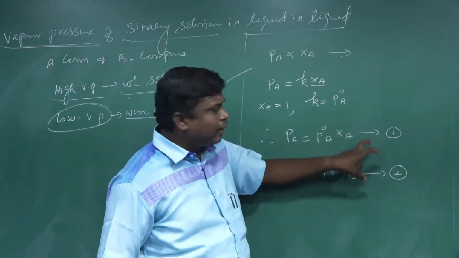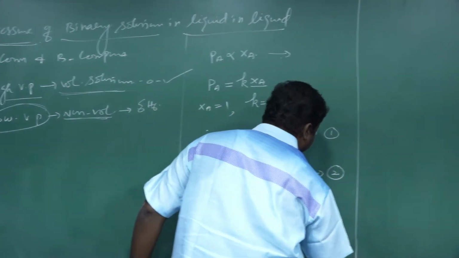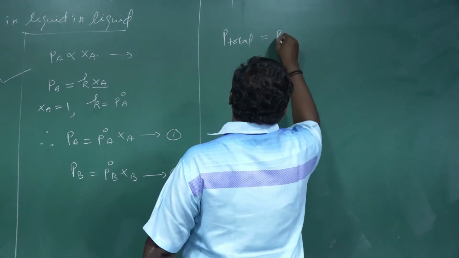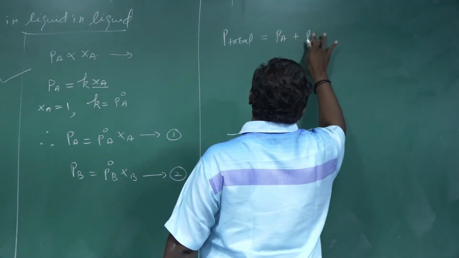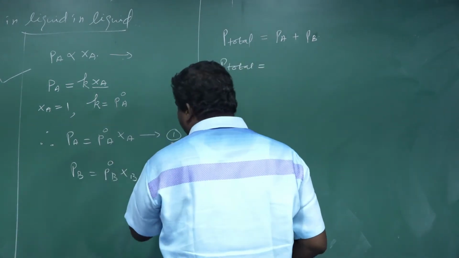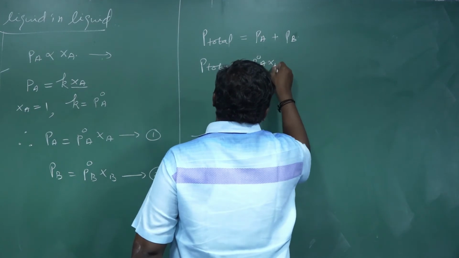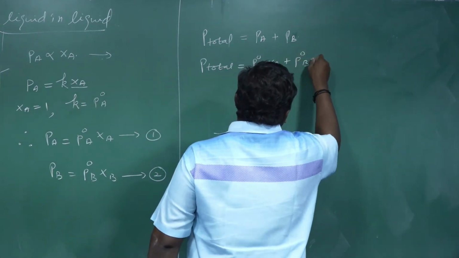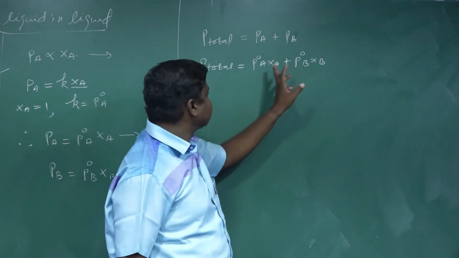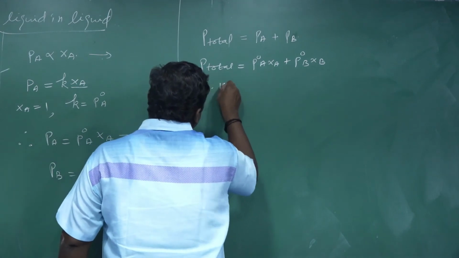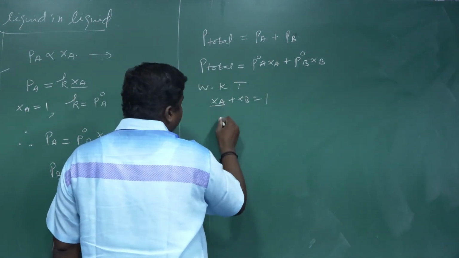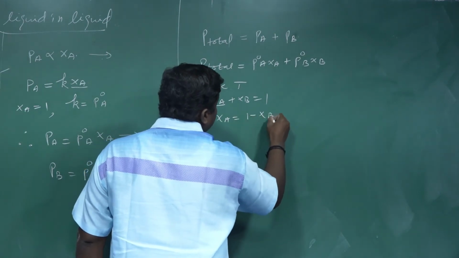Next, according to Dalton's theory, the total pressure is equal to the partial pressure of A plus the partial pressure of B. From equation 1, the total pressure is P naught A XA plus P naught B XB, where XA and XB are the mole fractions of compounds A and B. We know that XA plus XB equals 1, so the mole fraction of A equals 1 minus the mole fraction of B.